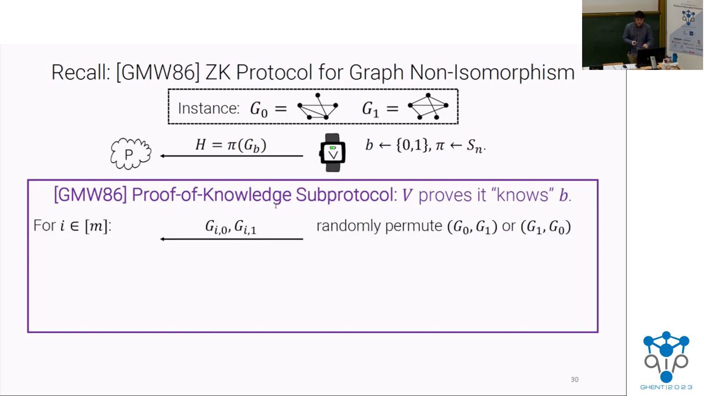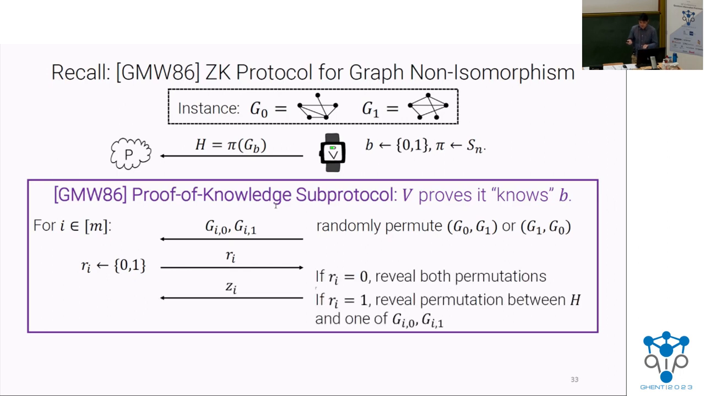So the way this works, the verifier is going to take the two graphs, G0, G1, and randomly either keep or switch their order, where G0 comes first or G1 comes first. And then it'll randomly permute the vertices and send these graphs over. Next, the prover is going to send a random challenge bit. If the challenge bit is 0, the verifier has to reveal how these two graphs are permutations of G0 and G1. And if the challenge bit is 1, the verifier has to reveal how one of these graphs is a permutation of H.